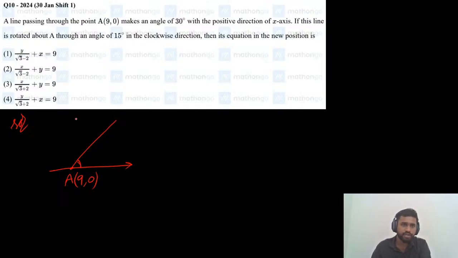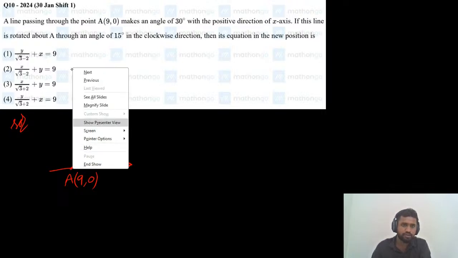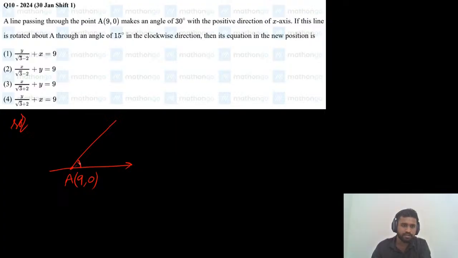If this line is rotated about A through an angle of 15 degrees, it is rotated in a clockwise direction. So initially, total is 30, and it is rotated in clockwise direction by 15 degrees. Then its equation in new position, so this line equation we need to find. So total 30, since it is rotated 15 degrees, 15 degrees will be remaining. Okay. So it is a positive x-axis.